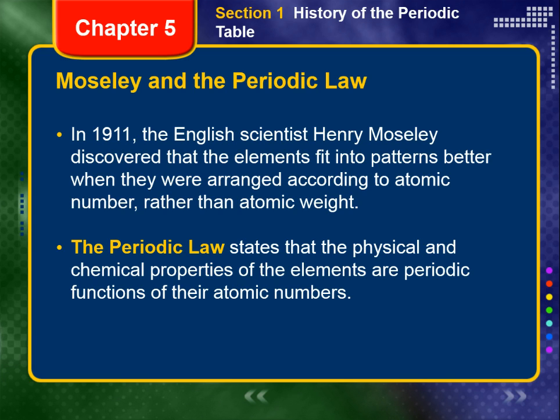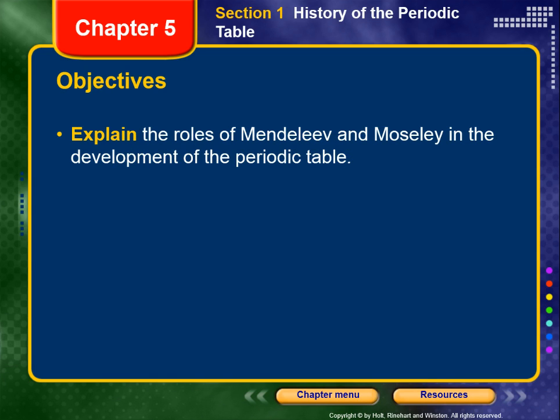Today, Mendeleev's principle of chemical periodicity is correctly stated in what is now known as the periodic law, which states that the physical and chemical properties of the elements are periodic functions of their atomic numbers. In other words, when the elements are arranged in order of increasing atomic number, elements with similar properties appear at regular intervals. Hopefully now you can explain the roles of Mendeleev and Moseley in the development of the periodic table.